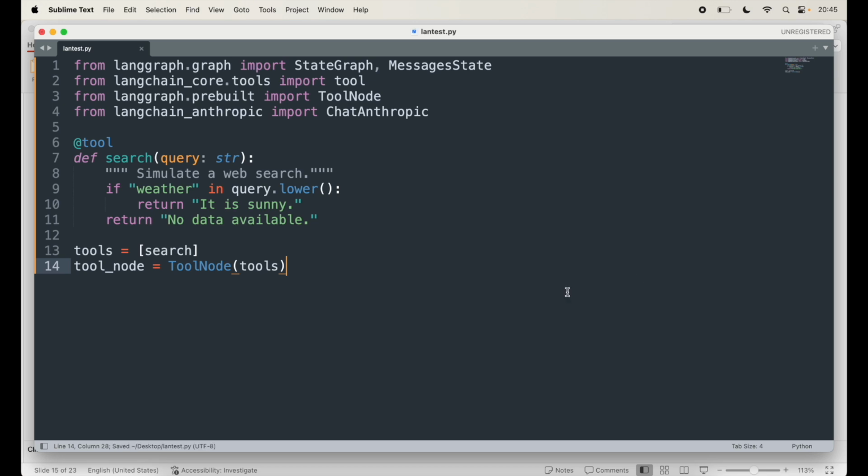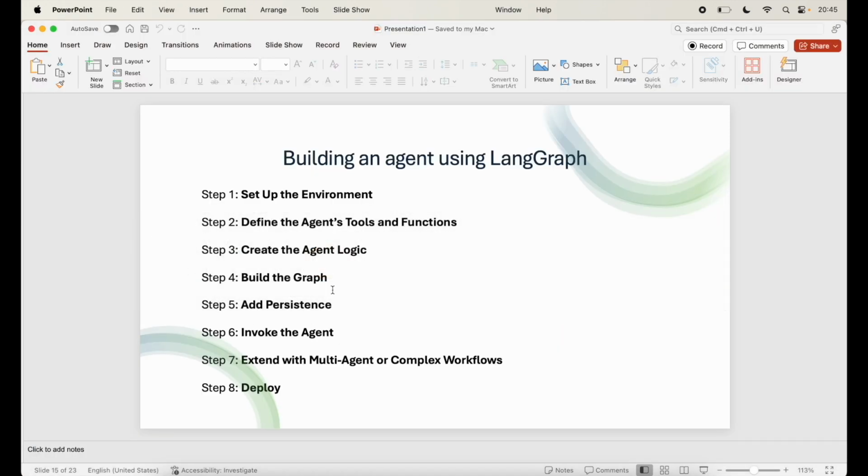So this completes our step 2, which is defining the agent's tools and functions. Next, let's create the agent logic. Now you need to set up how your agent interacts with the environment. This could include calling models and defining conditional logic for decision making. So let's define the model the agent will use.